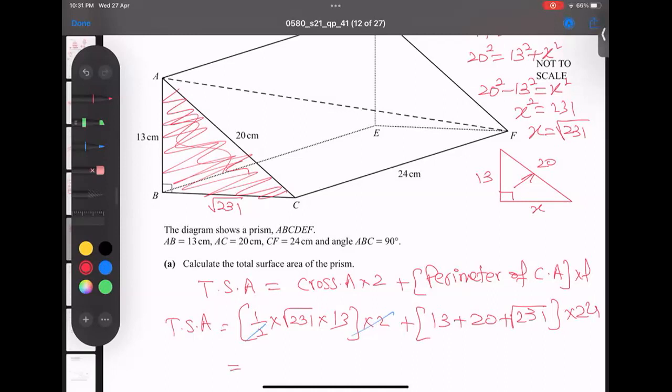Anyway, 13 plus 20 plus root of 231 and multiply by 24. My answer is 1354.35. And if we round it, because a root is involved, 1350 centimeter square is the answer.